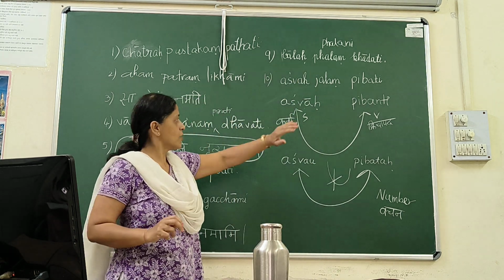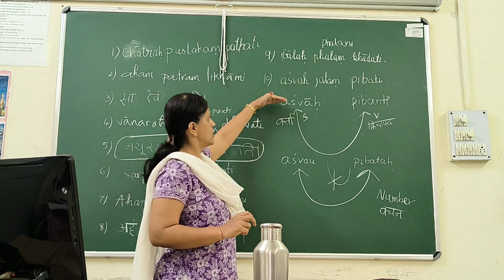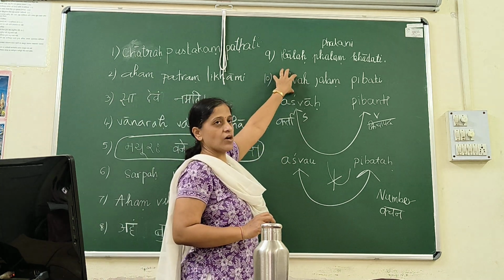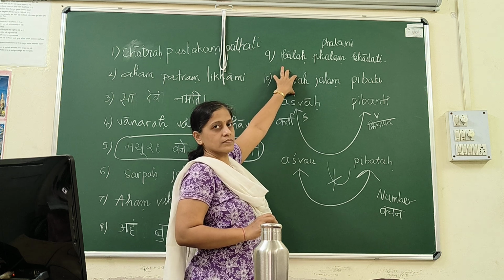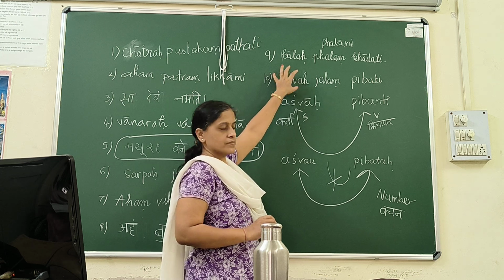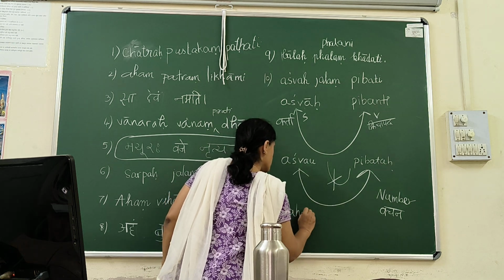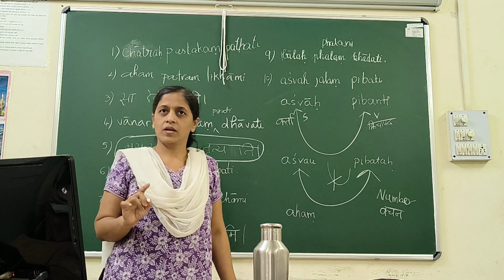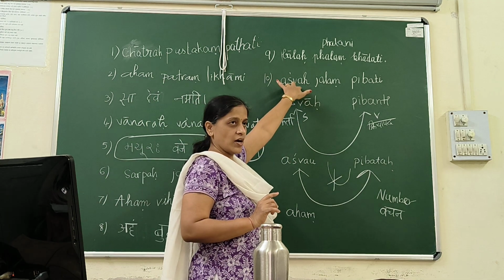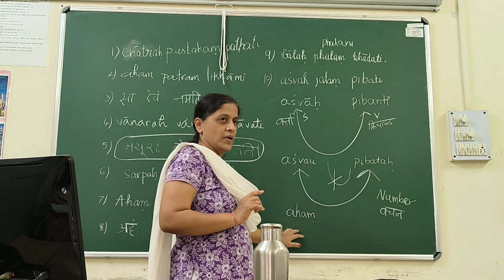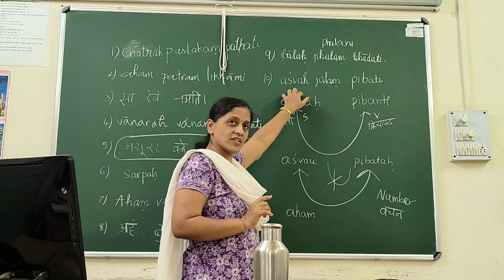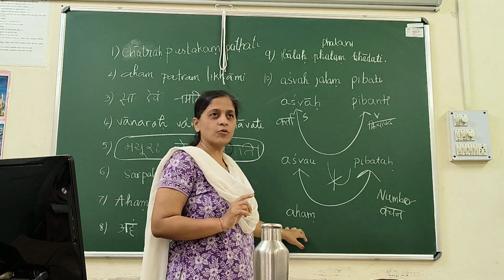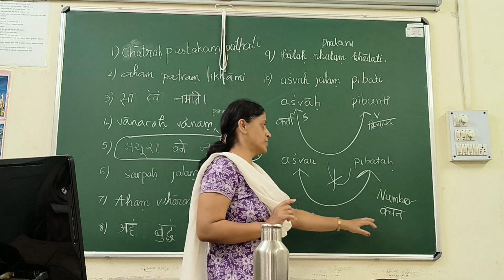Now, same sentence. Ashvaha jalam pibati. What we did here, we changed dual, we changed into, plural and dual. Now let me change Ashvaha to first person. So what will be the first person? Immediately I have to write aham. Only one word in first person, no other word is allowed. So aham. The moment I change Ashvaha to aham, that means the moment I change the person from third person to first person, immediately I have to change my verb.